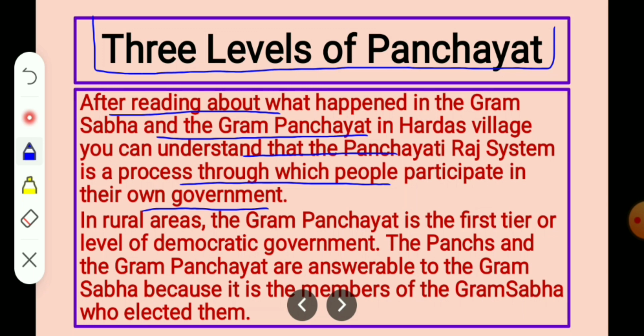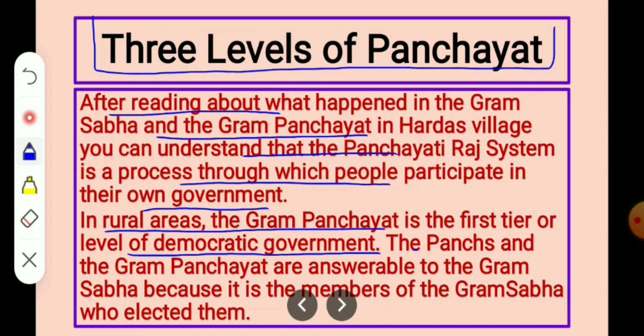in their own government. People can ask questions in Gram Sabha, people can give suggestions, they can ask their representatives to help them. In rural areas, the Gram Panchayat is the first tier or level of democratic government. So, there are levels of Panchayat.